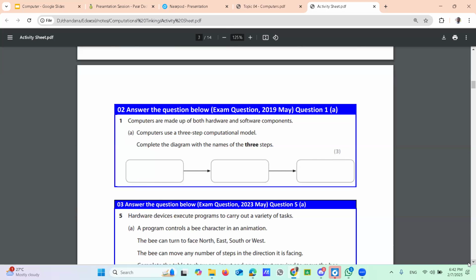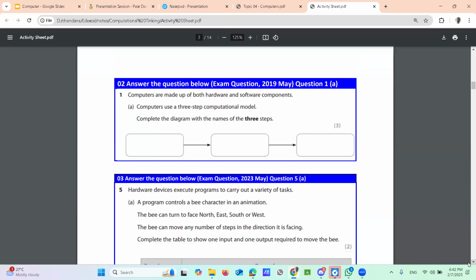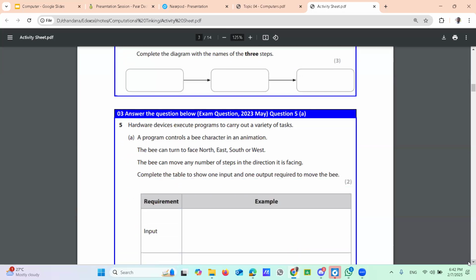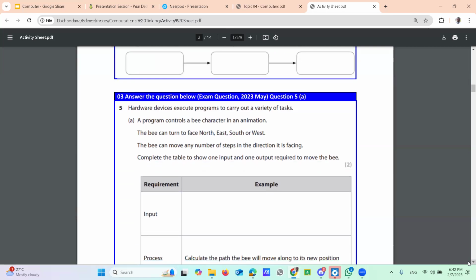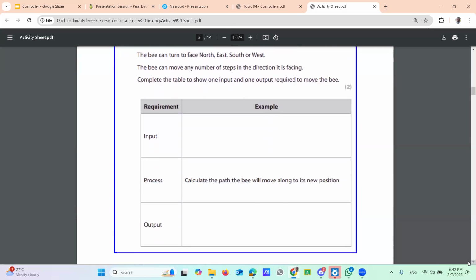Right? Then look at another year, 2023, question number 5. Now try to answer this one. Take a piece of paper and write down the answer. Input, process is already given there, output. Write down the answer and take a photo and try to upload. Within 3 minutes, try to do that. Okay, sir.